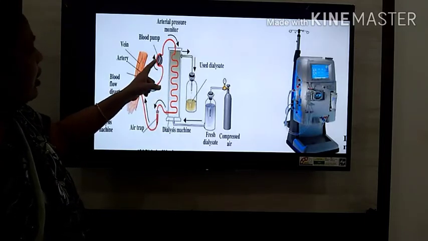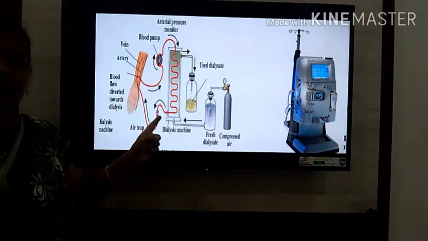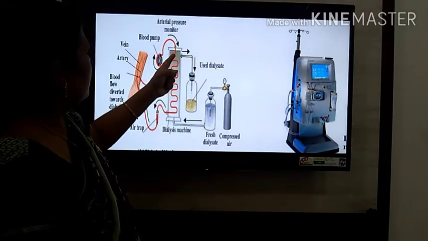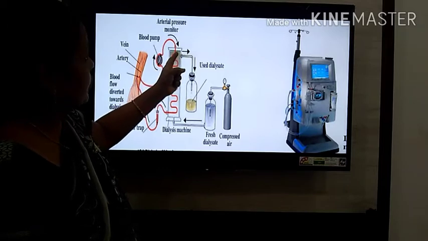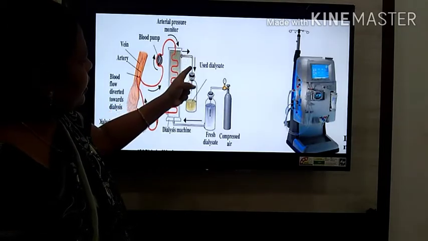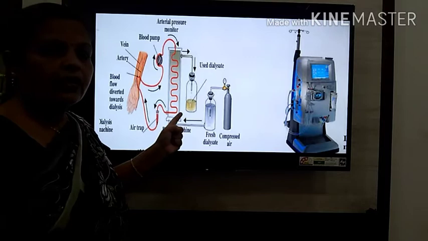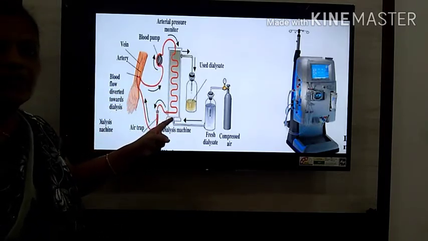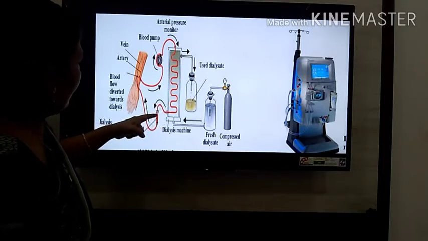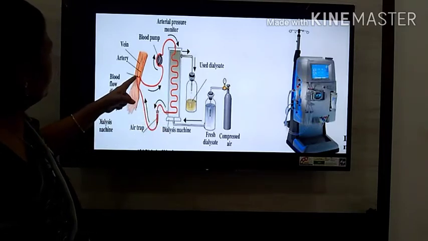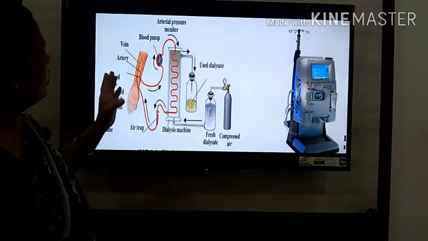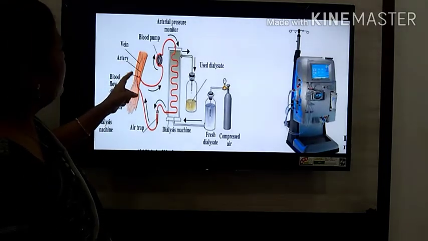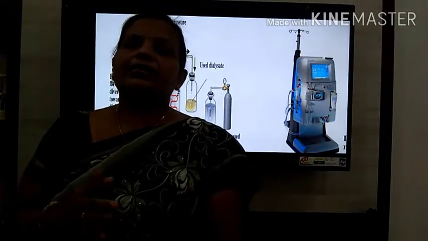And as the nitrogenous waste is absorbed in this dialysate, the remaining used dialysate is collected through one of the outlets in another tube. The blood which is filtered here is then passed again via a tube into the human body through the veins. Here it is a vein. So in this way the dialysis is done.